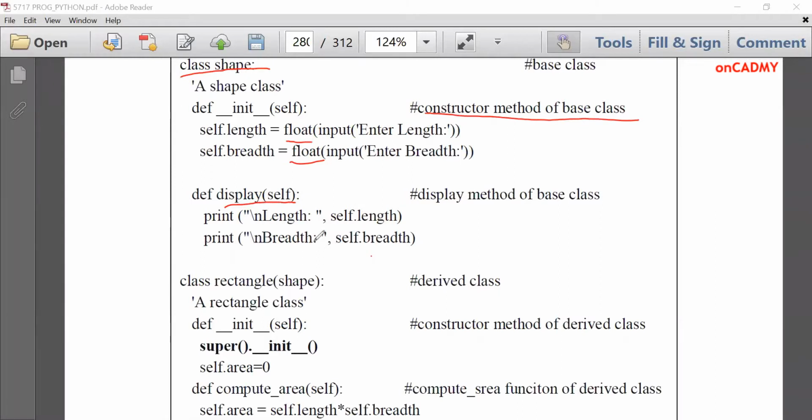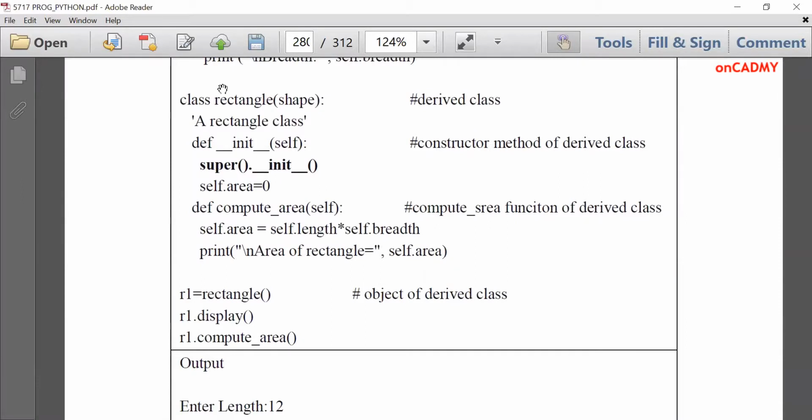Now we have created a new class rectangle, which is inheriting the shape class. You can see that means now length and breadth are also members of this class. When we inherit something or derive something from the base class, then its data members and member functions become members of the new class also, which is called the derived class. So it has its own constructor method def init in itself, and it has its data member self.area, and we have set its value to 0.